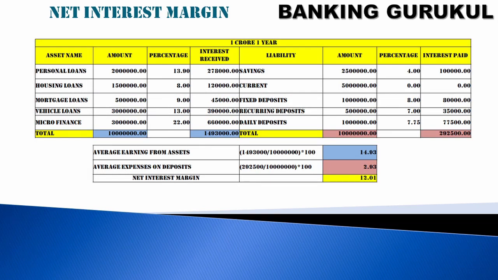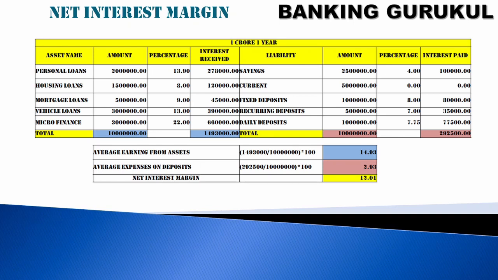I take the same example, 1 crore for 1 year. Whatever interest I have received, 14 lakh 93,000, and for the deposits I paid 2 lakh 92,000. So if you calculate the average earnings from the assets, 1 crore is my investment. What is the amount I received? 14 lakhs per year. So my return will be 14.93% on my loans. And what is the interest paid on the deposits?